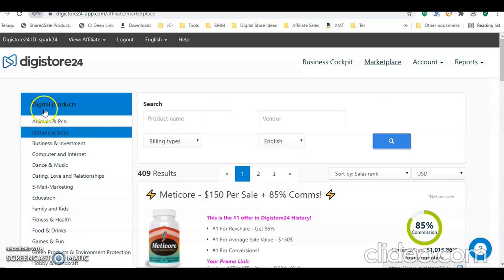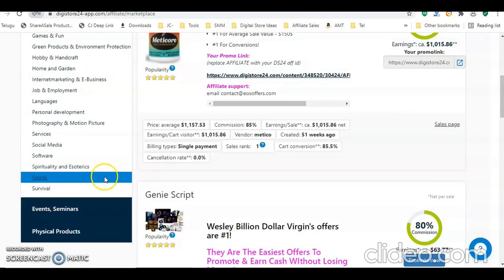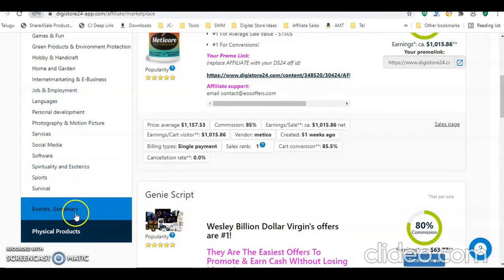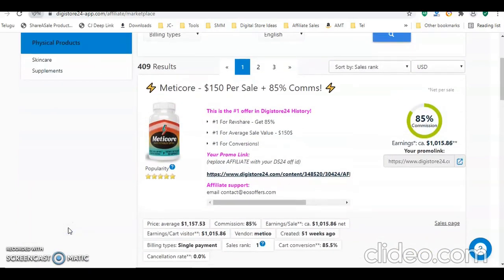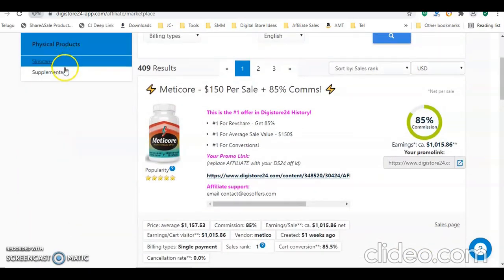Here on the left side you can see digital products, from almost all the niches, all the categories. So overall in this website we have 409 results. That means 409 products we have to promote. So here we can see a lot of digital products. Apart from that, physical products are also available. Physical products like skincare products and supplements are available.